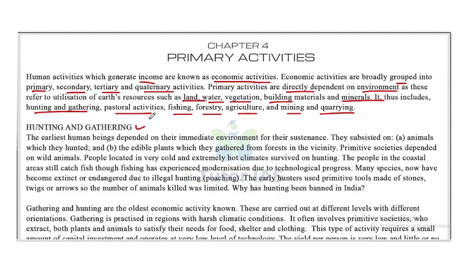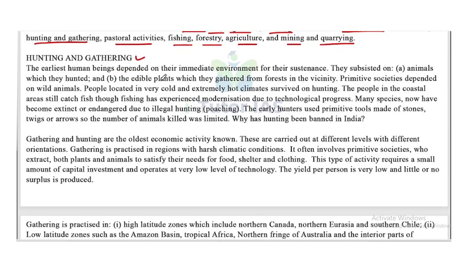Now, what is hunting and gathering? The earliest human beings depended on their immediate environment for their sustenance. They were sustained on animals which they hunted and edible plants which they gathered from the forest in the vicinity. Primitive societies were dependent on wild animals. People located in very cold and extremely hot climates survived on hunting. These are some of the common factors about people of the past.